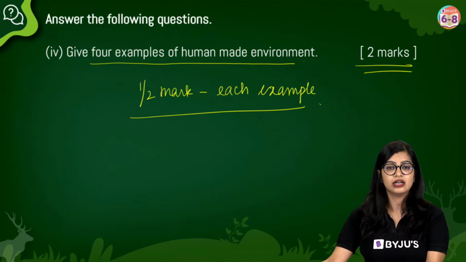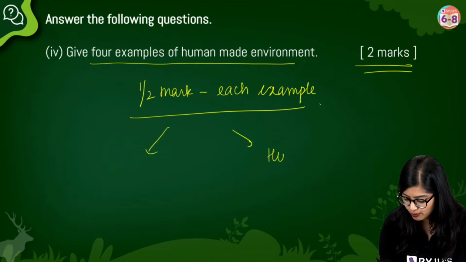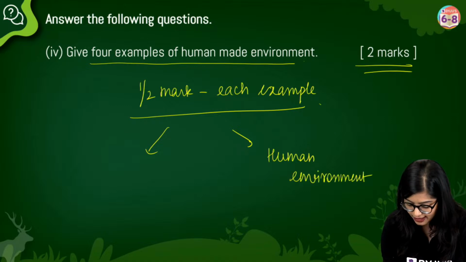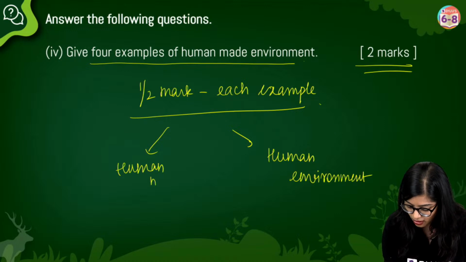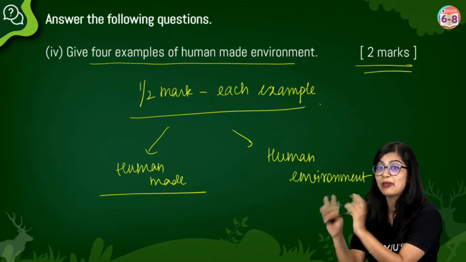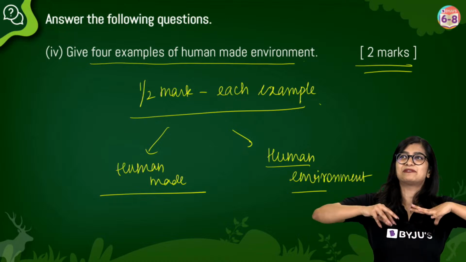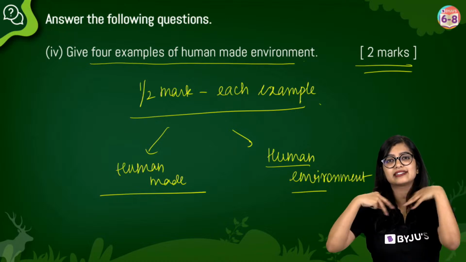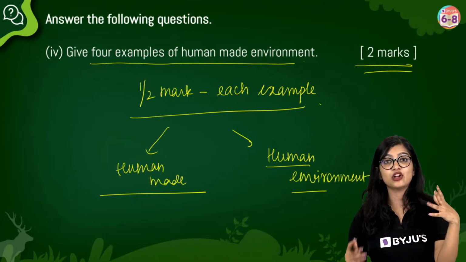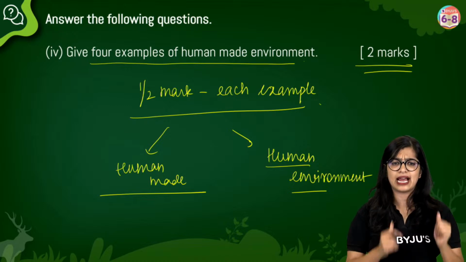Table, chair, religion. So now see, again, you have human environment and human made. Okay. Now always think about it. Human made is anything you can see with your eyes, right? Imagine if I make a bottle, I can see it. But human environment includes concepts like how we live in a community, right? That's a concept. Or how there is education. Education is not a piece of paper, right? Or education is not a bottle or a bridge, right? So those are concepts. So think of it that way.